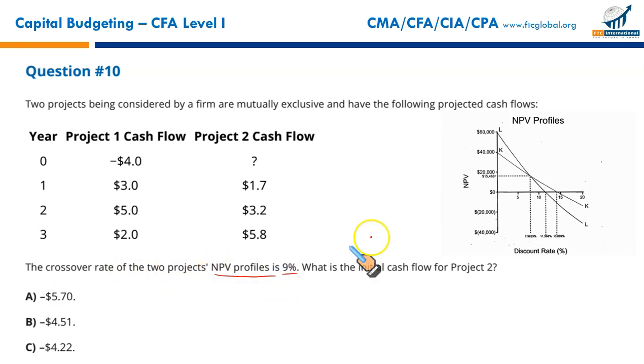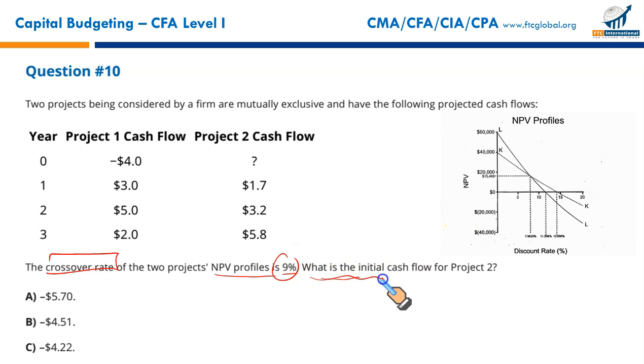Crossover rate is the rate at which the NPV of both projects is the same. This is extracted from CMA Part 2, Section E, Investment Decisions. So this rate, the rate at which the NPV for the two projects is the same, is called the crossover rate. That is 9%. Now, the interesting question, and I would say a challenging one as well, requires more working.